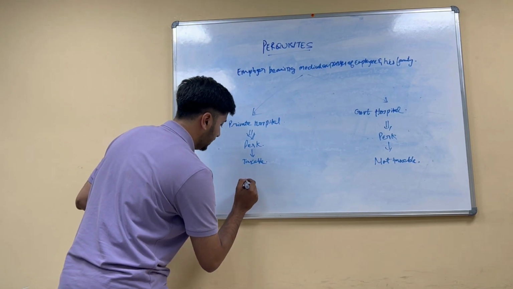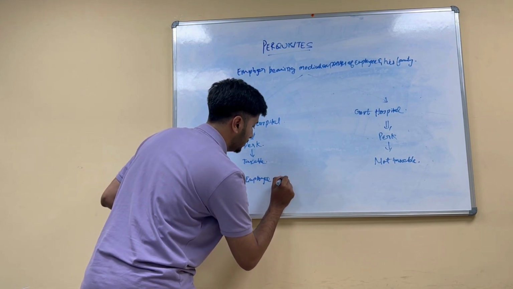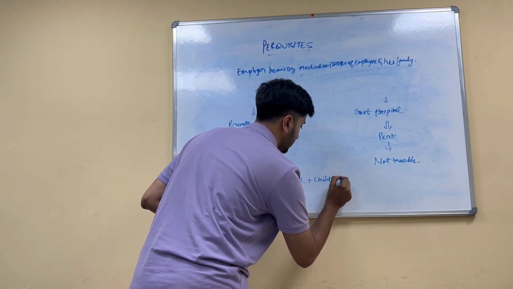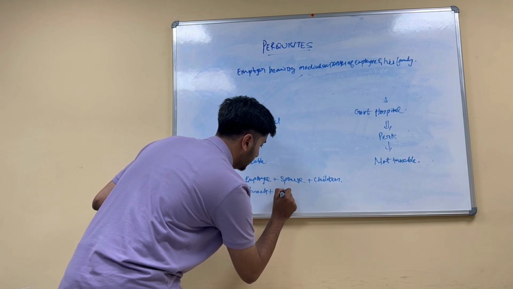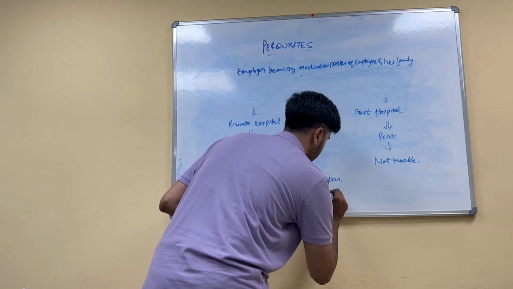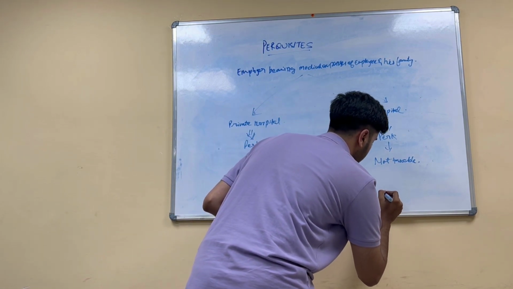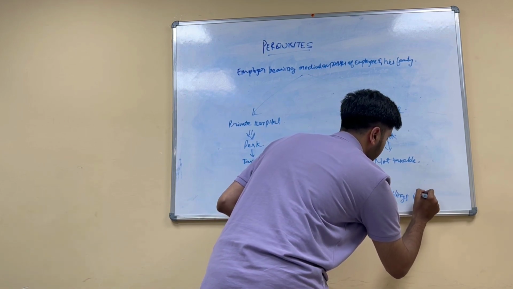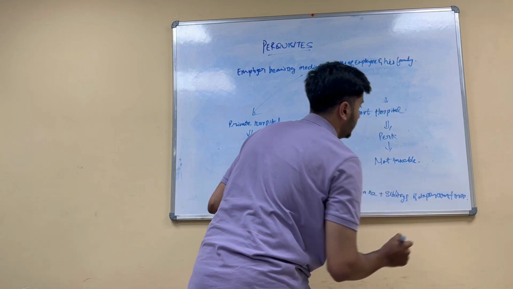The term family covers the employee plus his spouse, plus children, his parents and grandparents if they are dependent on the employee, plus siblings if dependent on the employee.